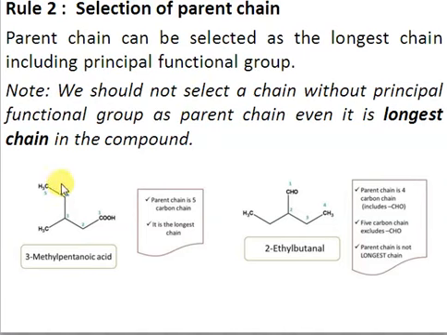Also, we cannot select this chain. It has 4 carbons, but it's not including the principal functional group, right? So this selection will be wrong. So you have to select the longest continuous chain with the principal functional group here.